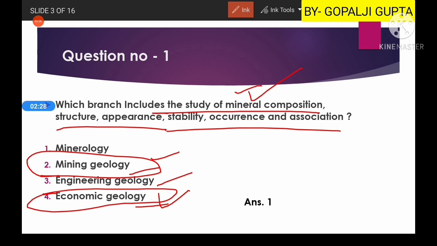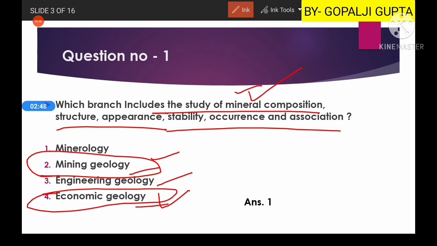But engineering geology is another branch, which is used in the development of infrastructure, like the development of dams, bridges, railways and tunnels. So these things will come in engineering geology.